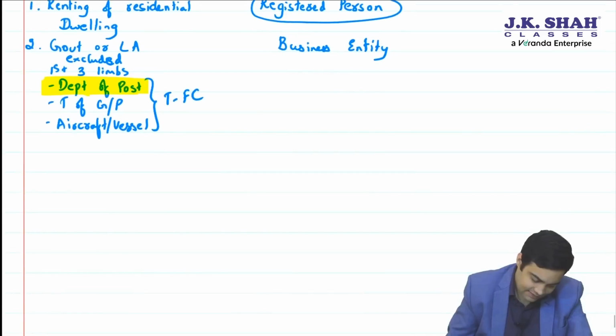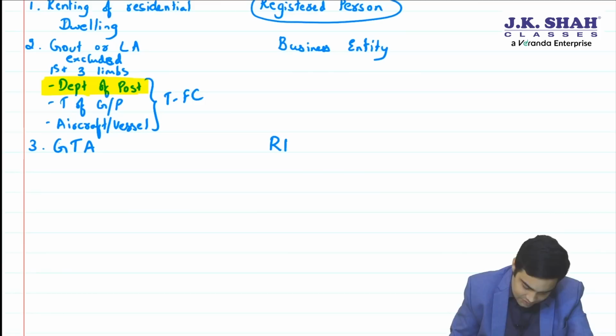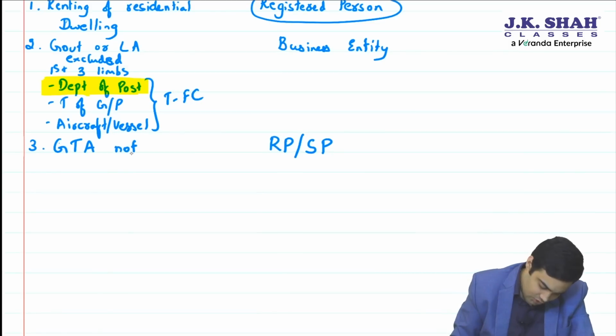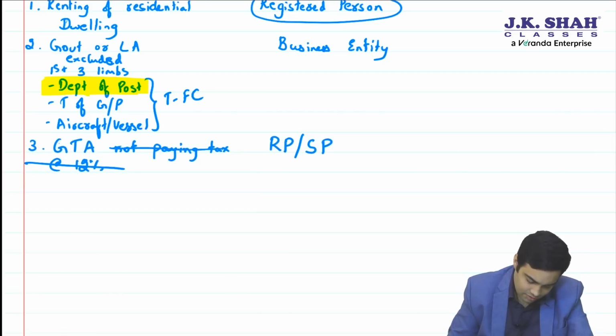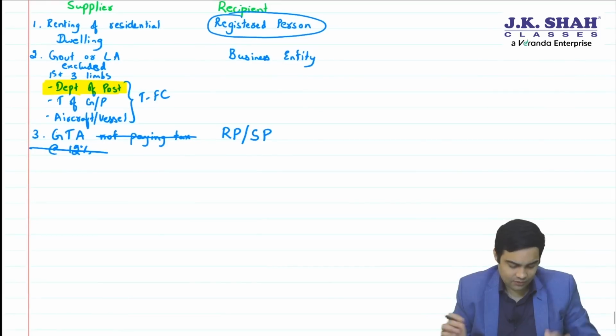Then the third one is GTA. GTA providing service to registered person or specified person. Earlier this is how the law was: GTA not paying tax at 12%. Now this 'not paying tax at 12%' is deleted.